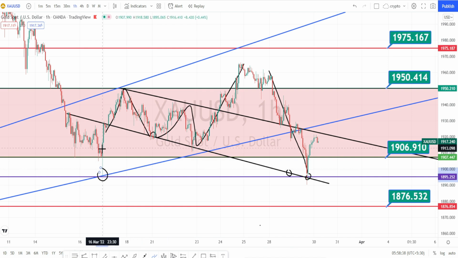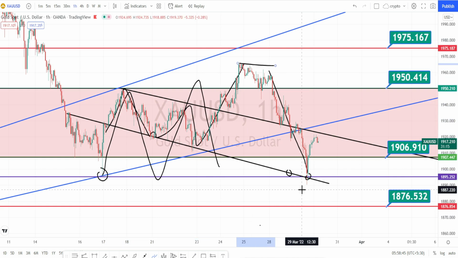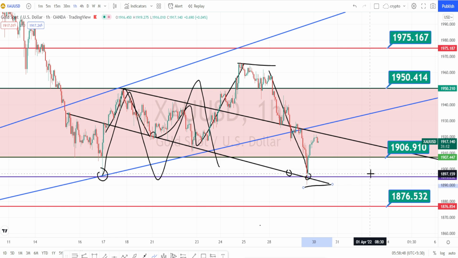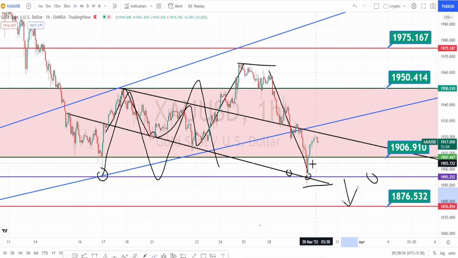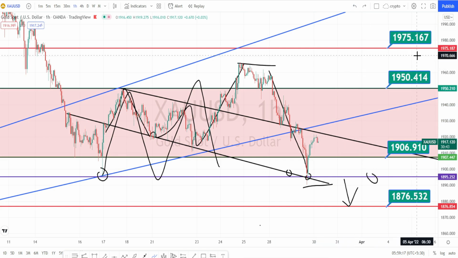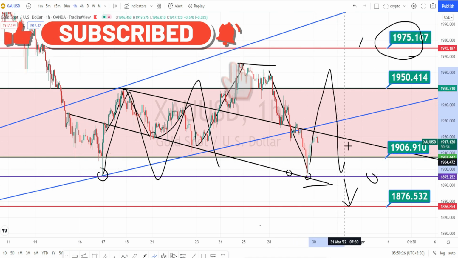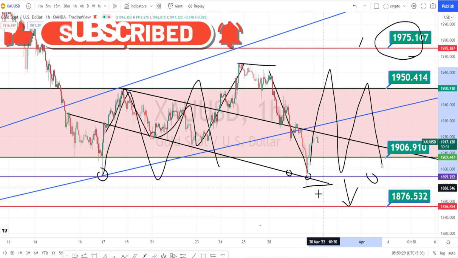So clearly from this price action we understand that the current market is moving sideways. It doesn't have enough bullishness or enough bearishness. Only when it breaks this support level of 1895 can we expect a further fall on the bearish side. Until then we can expect the sideways market to continue, and we can expect the bullish trend to start only when it breaks the resistance level of 1975. Otherwise we can expect the range bound market to continue in hourly time frame.